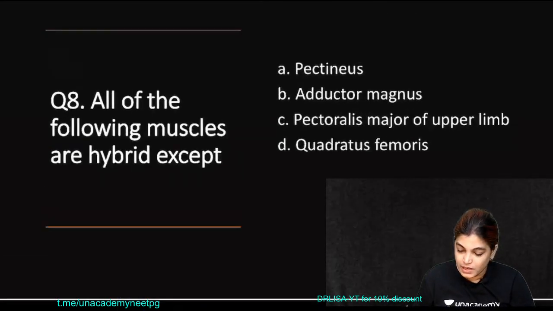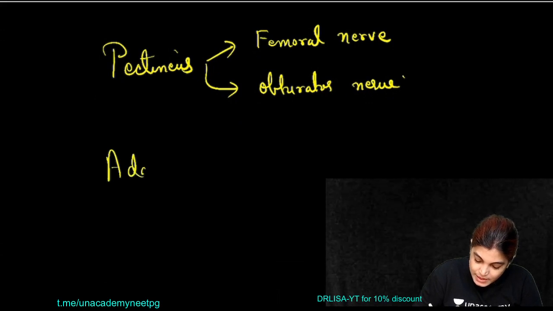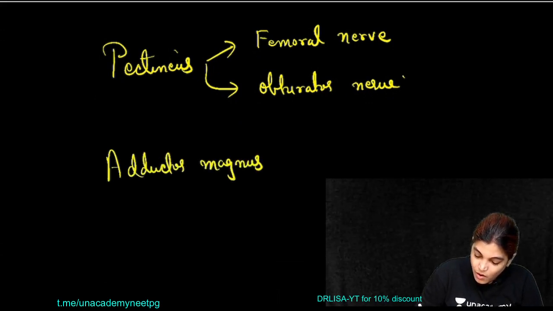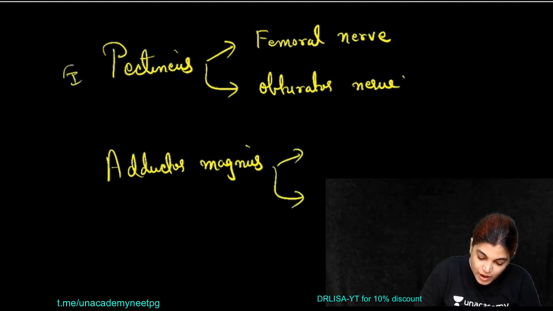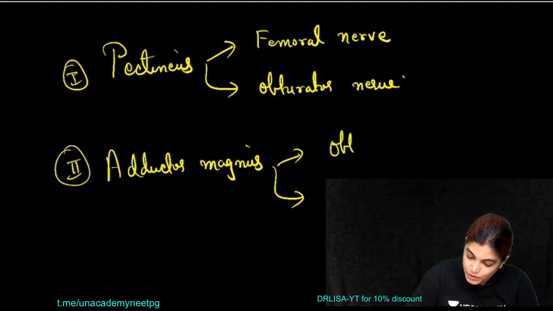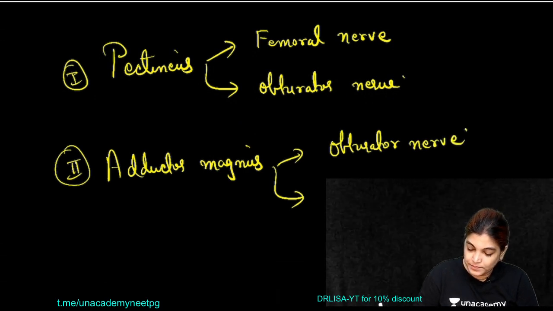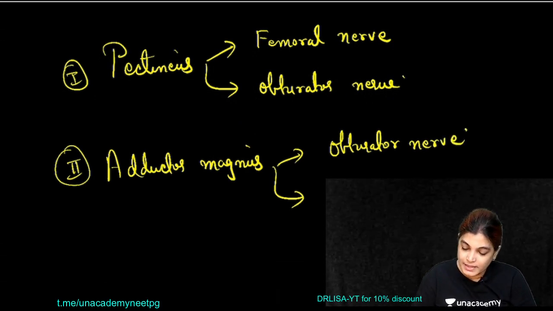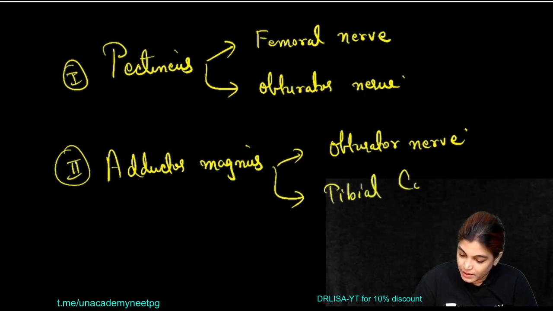What was the other option? Adductor magnus and pectoralis major. Adductor magnus also has dual nerve supply. It is supplied by the obturator nerve, and its ischial part is supplied by the tibial component of the sciatic nerve.